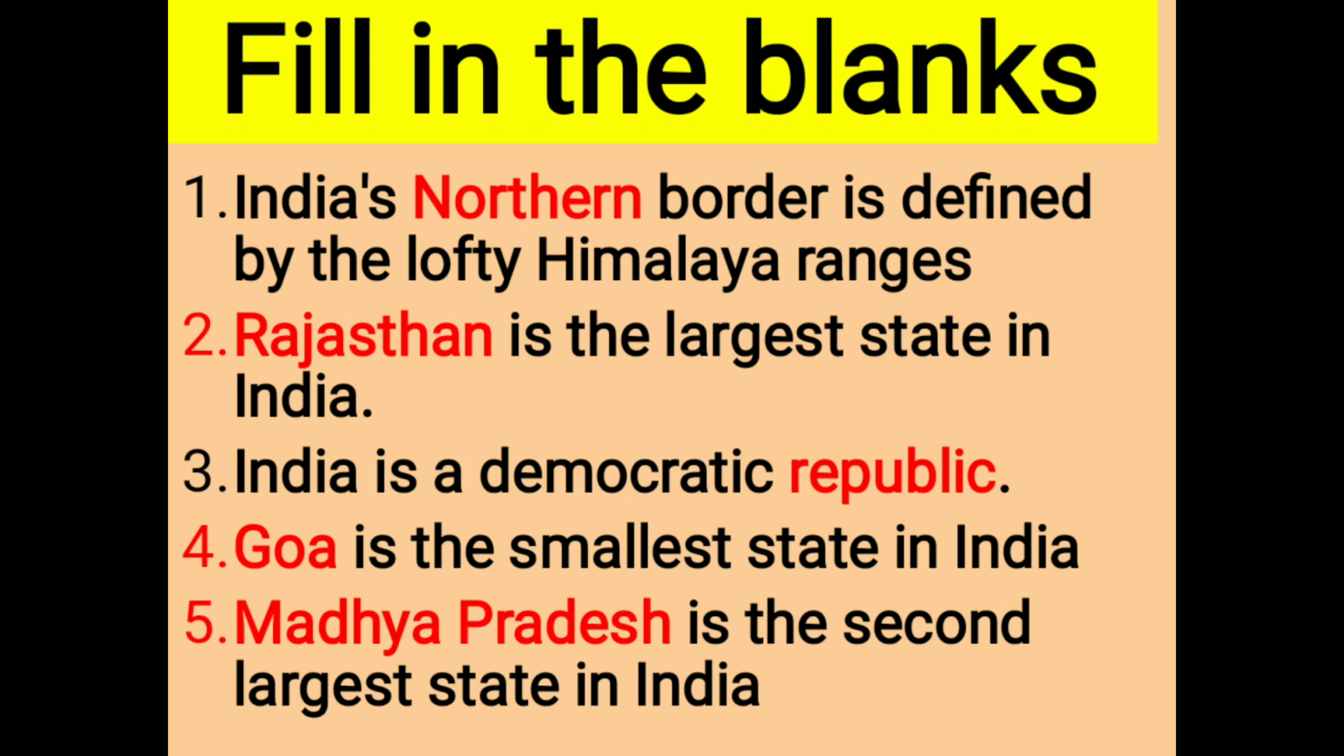Number 2, Rajasthan is the largest state in India. Number 3, India is a democratic republic. Number 4, Goa is the smallest state in India. Number 5, Madhya Pradesh is the second largest state in India.